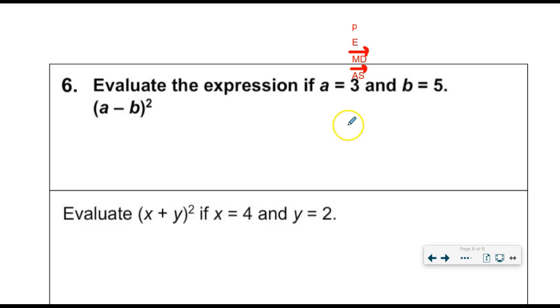So, same basic premise. I'm going to be substituting first. So I'm going to take the 3 and put it in for A. I'm going to take the 5 and put it in for B.